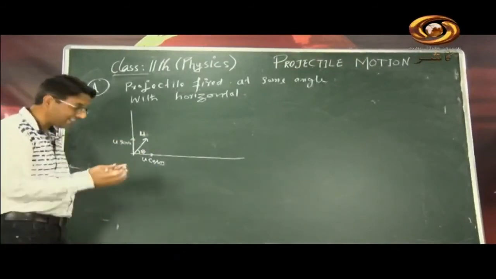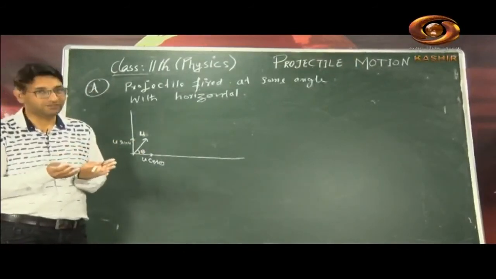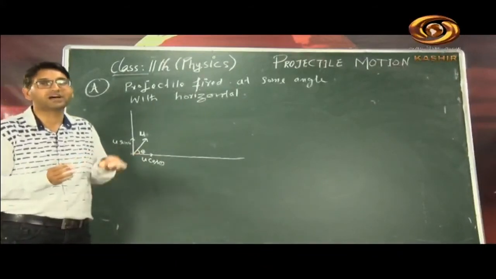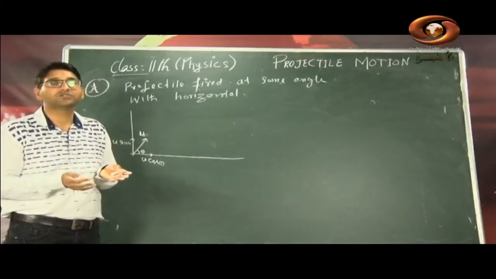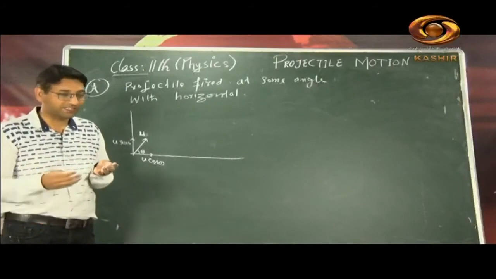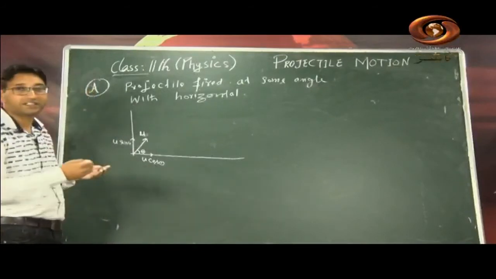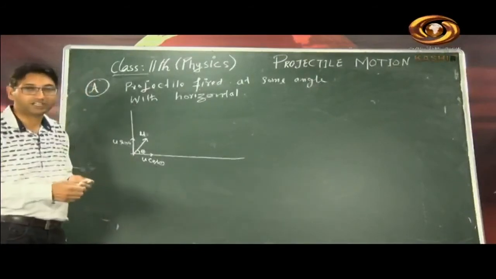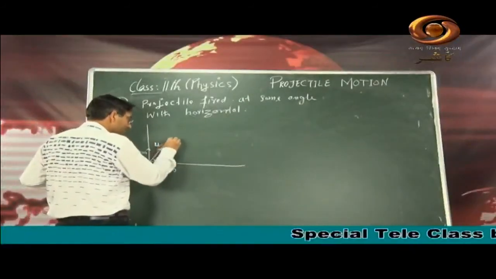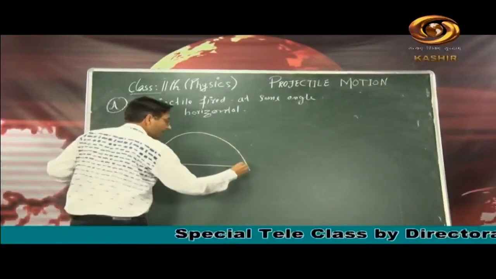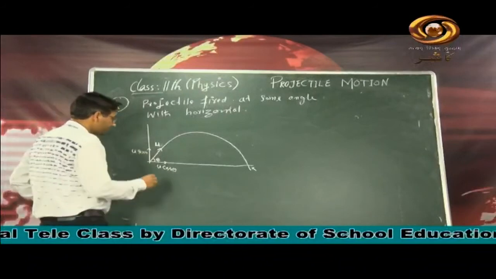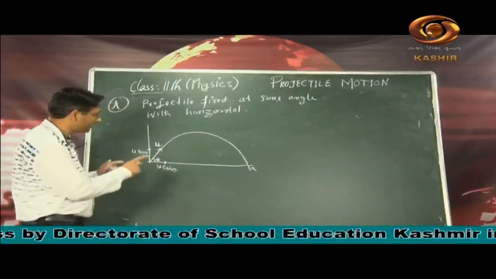So our projectile is under the effect of two speeds, u cos theta and u sin theta. U sin theta tries to lift it against gravity, and u cos theta gives the horizontal motion to the projectile. It will traverse the linear distance with the help of the u cos theta component. So the projectile, under two speeds, will go like this and hit somewhere on the ground. It has been resolved into two components and will take this path.